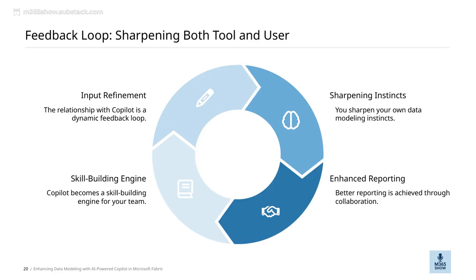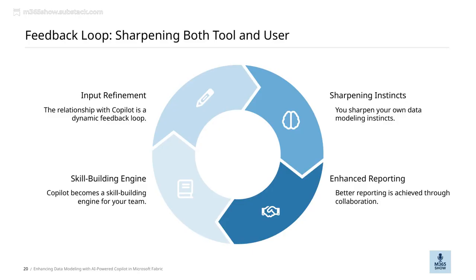Let's take a closer look at the concept of the feedback loop. Essentially, our relationship with Copilot isn't a one-way street. It's a dynamic process where we continuously learn and improve. As we work with Copilot, it helps us refine our data inputs, making the modeling process more accurate and efficient. This ongoing interaction transforms Copilot into a skill-building engine for our teams, helping everyone develop better data modeling instincts over time. It's like having a mentor that grows with us, sharpening our capabilities as we go.